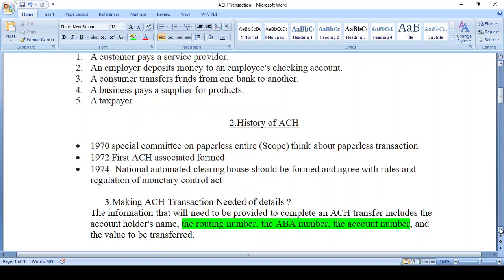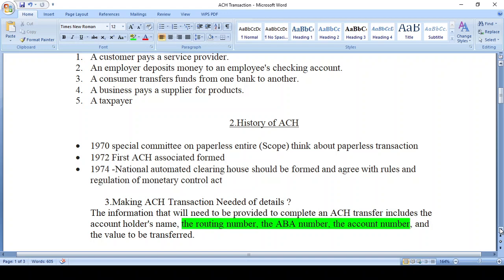Routing number is a 9-digit code. ABA number is a 12-digit code. In the ABA number you can see the bank's geography and area details. In the routing number you can see only the federal bank code and bank code. You cannot see the geographical location of the specific bank.